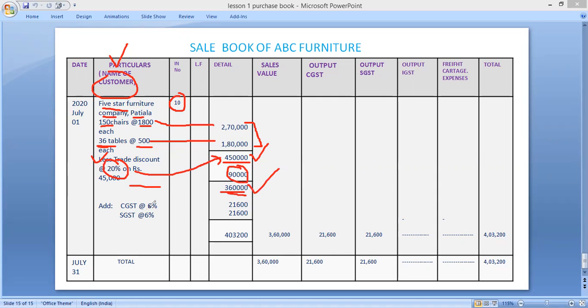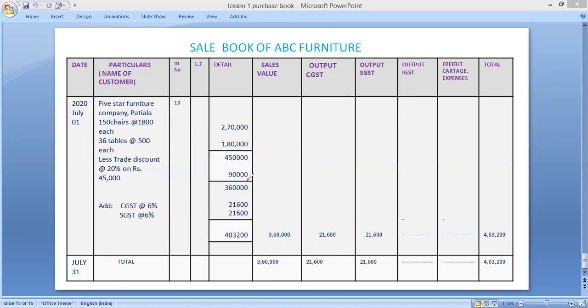Now there is CGST and SGST also at 6%. 6% of that rupees 3,60,000. 3,60,000 into 6%, that is 21,600. 21,600 each. Then you have to total it. Total of those three columns is 4,03,200.